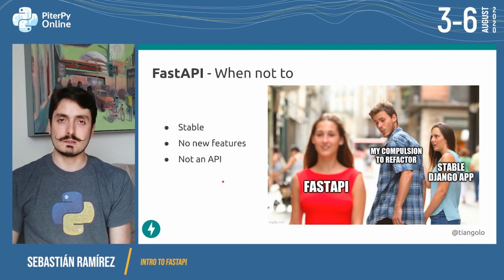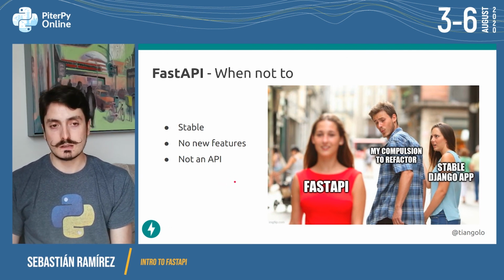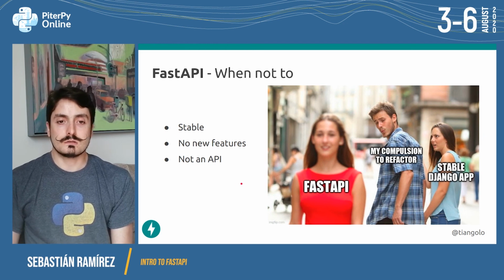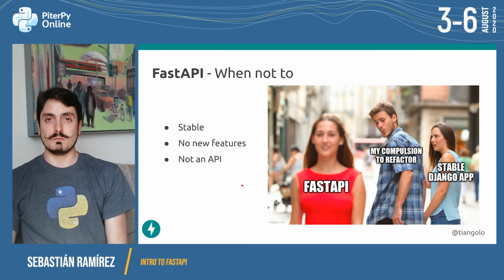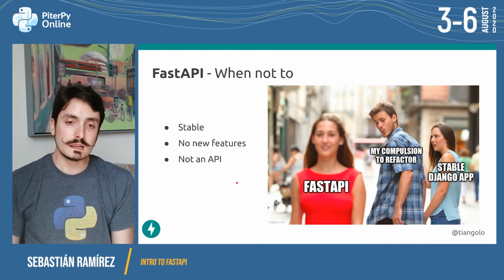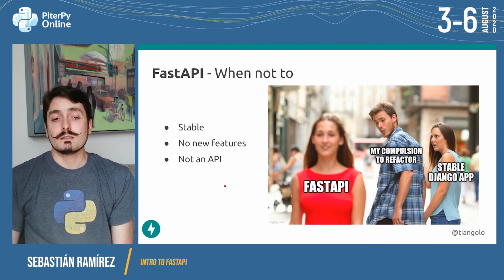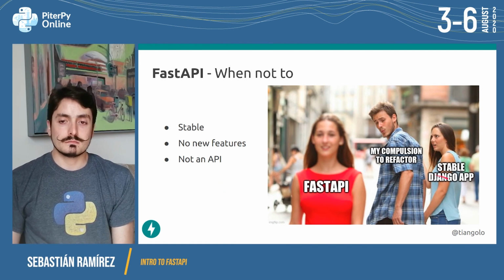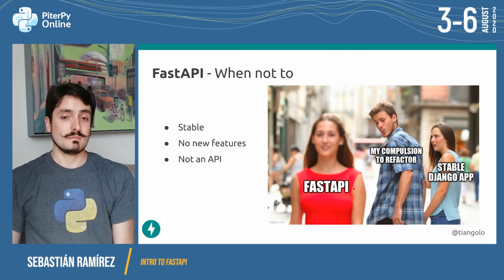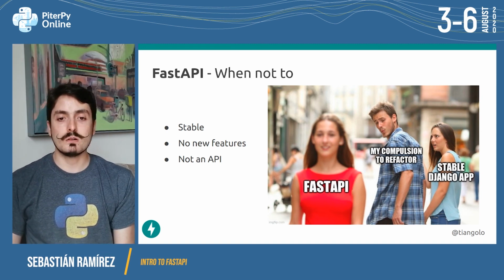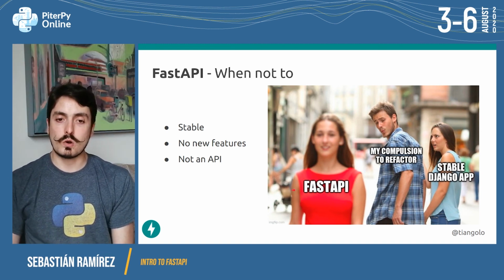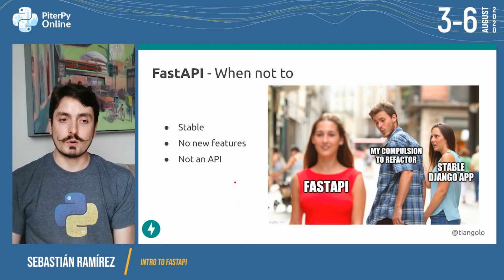FastAPI is not compromised with any database, so you can use any database that you're already using. You can use the ORM that you're already using, most probably as well, and the same tools and the same things. There's still a bunch of people who have migrated their applications completely to FastAPI, and they have been happy about it. But just so you know, it's not necessarily the best idea to just go on FastAPI for all the cases.